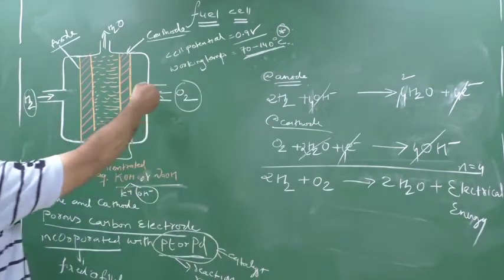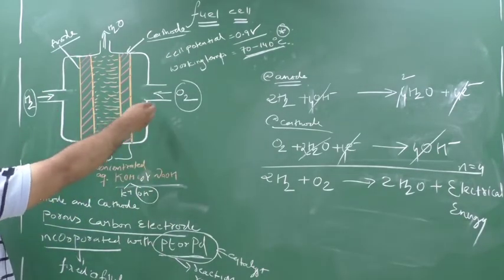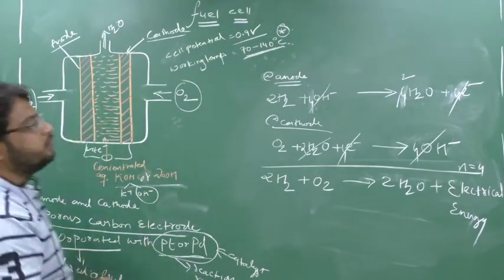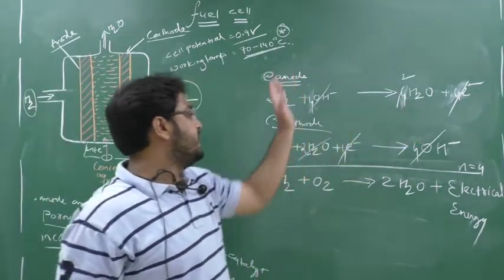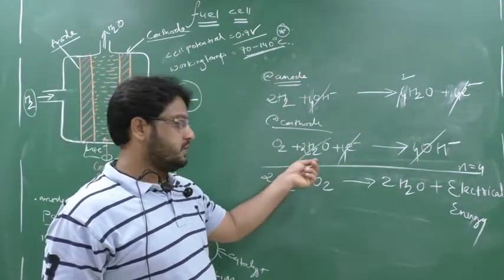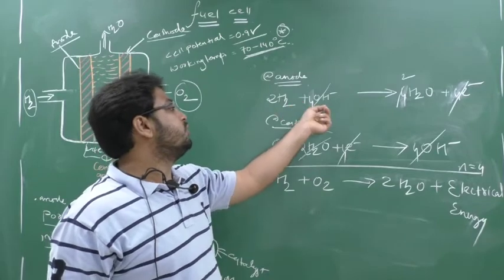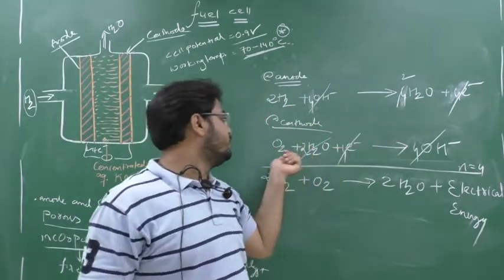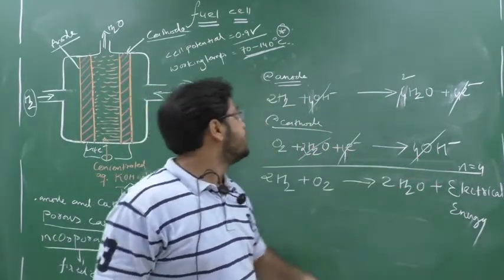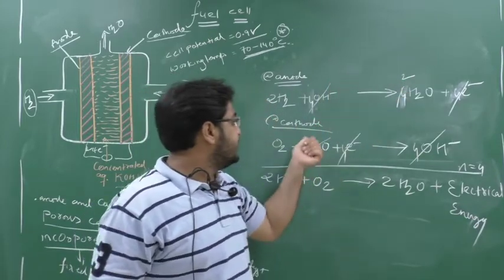Now what happens? This oxygen enters into the cathodic portion and it will enter into the solution. So it will meet what? Water, which is produced by the anode. So oxygen will react with water. So when hydrogen is reacting with OH minus and forming water, O2 will react with water and form what? OH minus. At anode loss of electron, at cathode gain of electron.